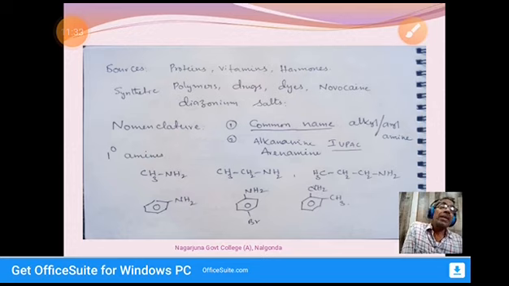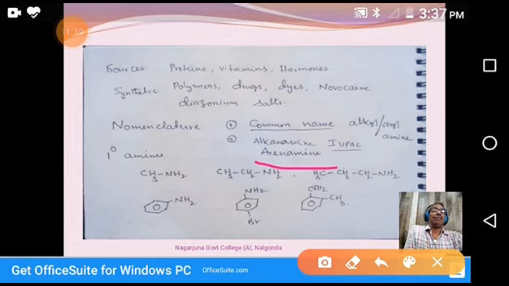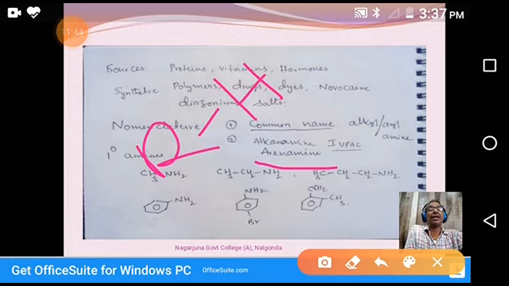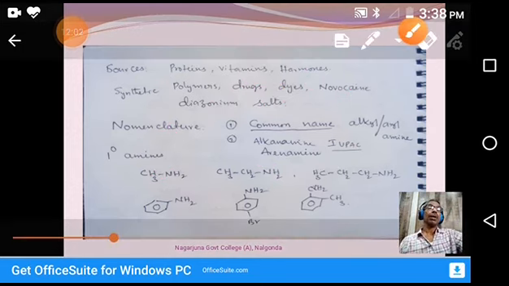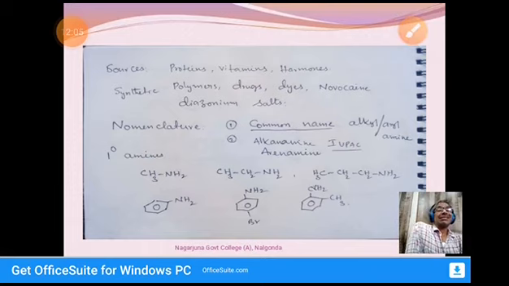Coming to the IUPAC method, we call these alkanamines. If RH is an alkane, and H is replaced by NH2, that's why these are alkanamines. In the IUPAC system, these amines are named as alkanamines. We'll take examples one by one. Already we discussed amines are four types: primary, secondary, tertiary, and quaternary. So we will take them one by one.